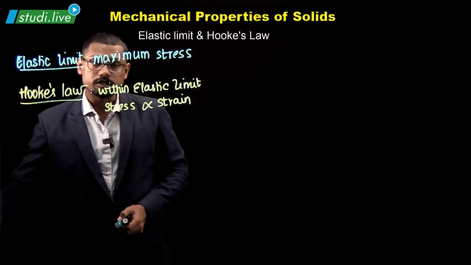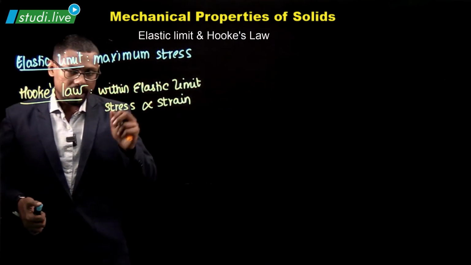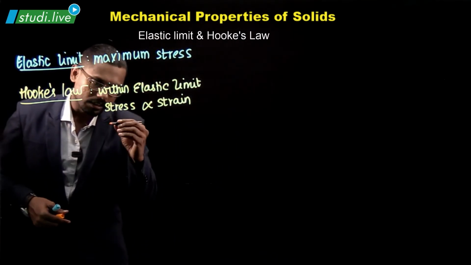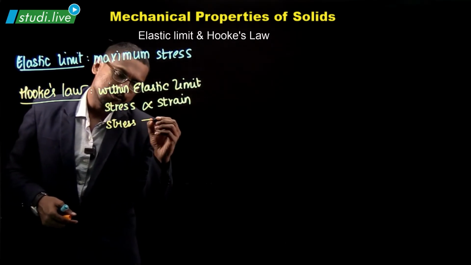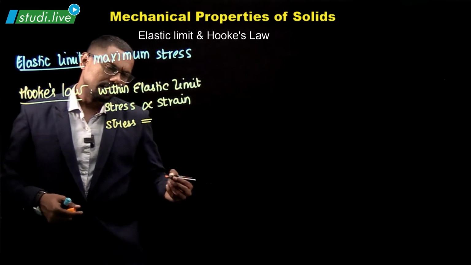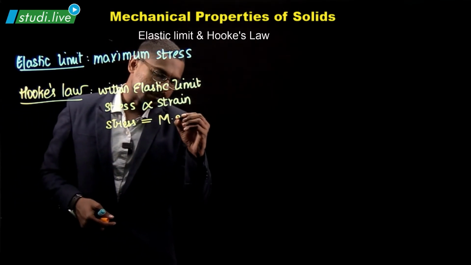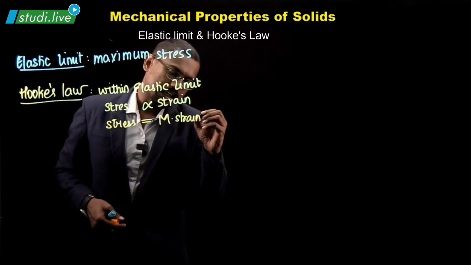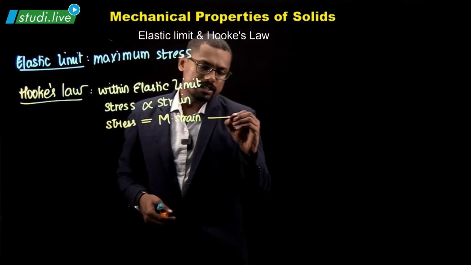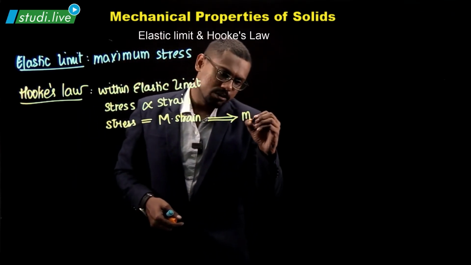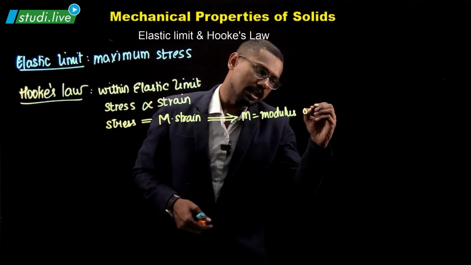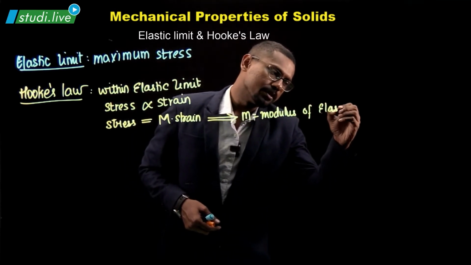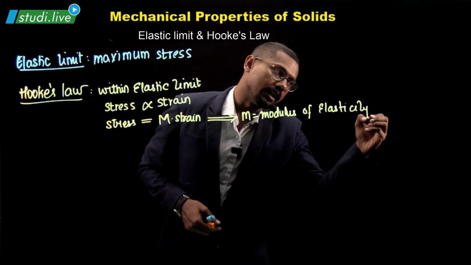Let me work on this law a bit more. Here I have a thing called proportionality. If I try to remove proportionality, I will have to introduce a constant. Let me write my constant as M. What is M? M is called the modulus of elasticity.